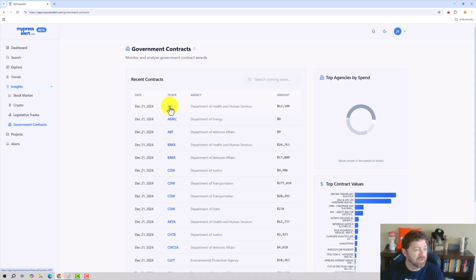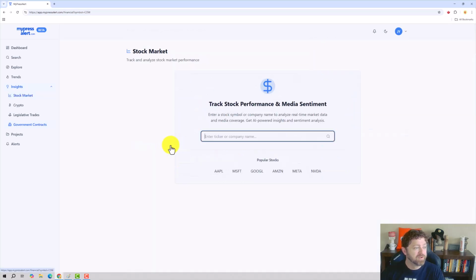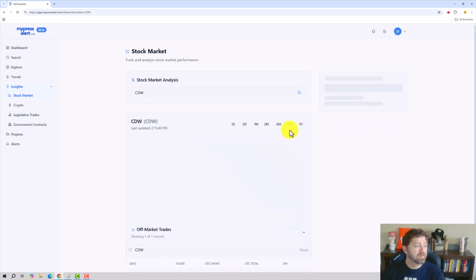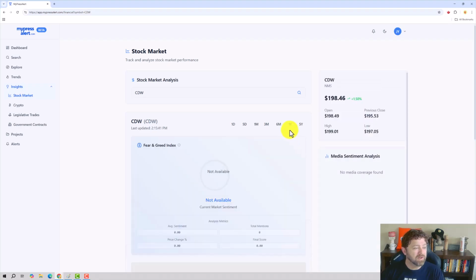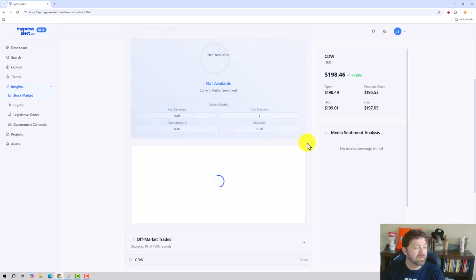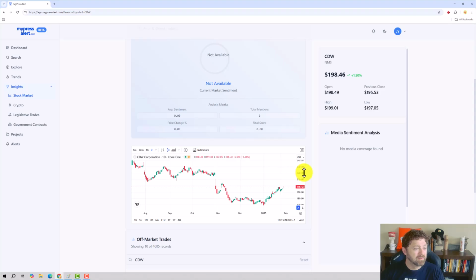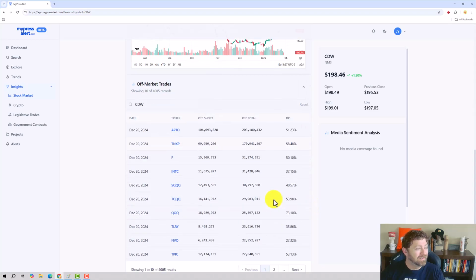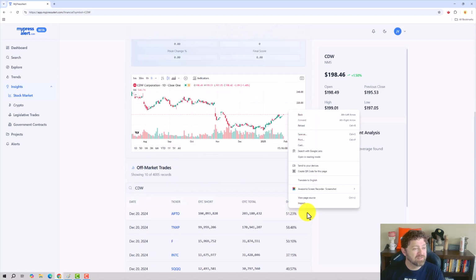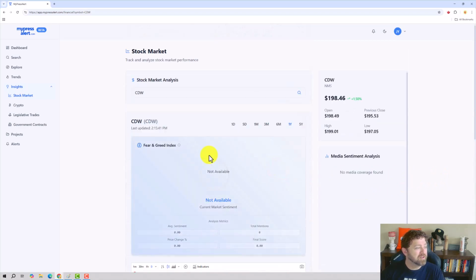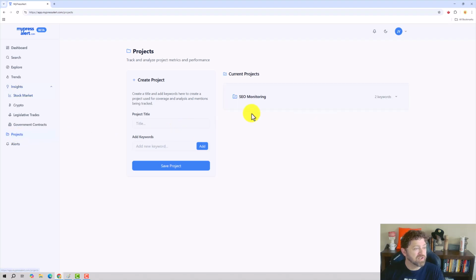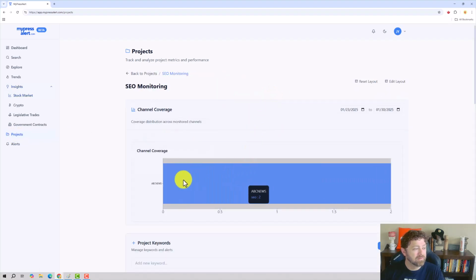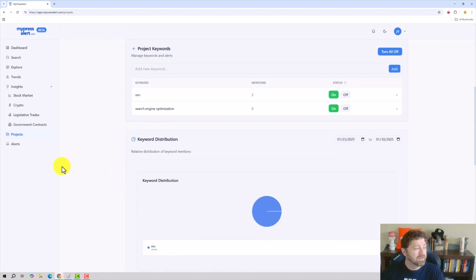Let's see if we can do it here, though. Let's try to find a big one. CDW. We don't get a fear and greed index. Here we have the chart, the stock chart, maybe. I have no clue. I don't know if that contract did anything or not. Okay, we got off-market trades listed. Definitely a little bit of work needs to be done here too. Let's try to go back to our project, see if we got anything. No. And we don't have alerts.